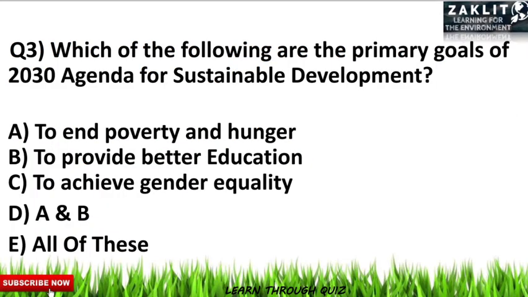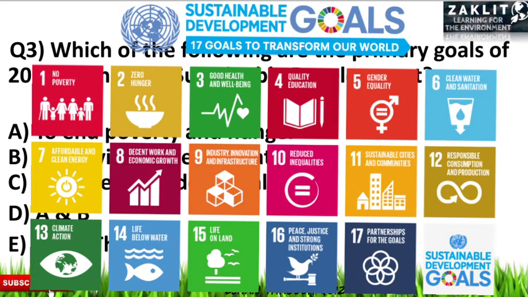The third question was, which of the following are the primary goals of the 2030 agenda for sustainable development? And here the options were to end poverty and hunger, to provide better education, to achieve gender equality. Here all these are under the primary goals. So the correct option will be option E, all of these. This concept is very important as far as the entrance examination is concerned. So we'll know what the goals are.